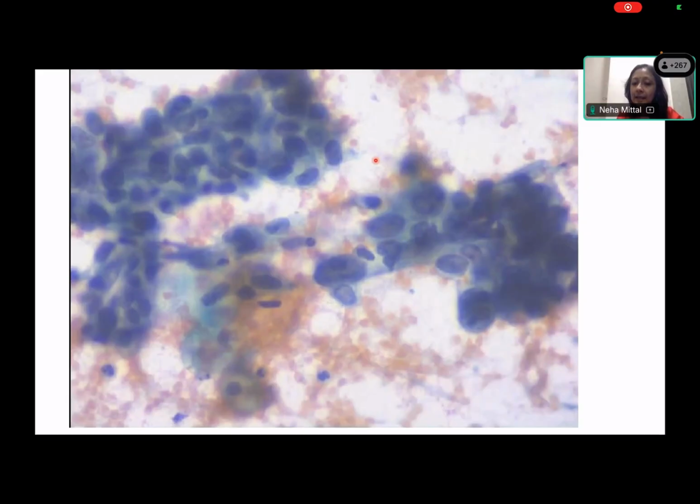So what is this? Are the cells the same size? No, ma'am, they're not the same size. So there is pleomorphism. So do they have any nuclear membrane irregularities?